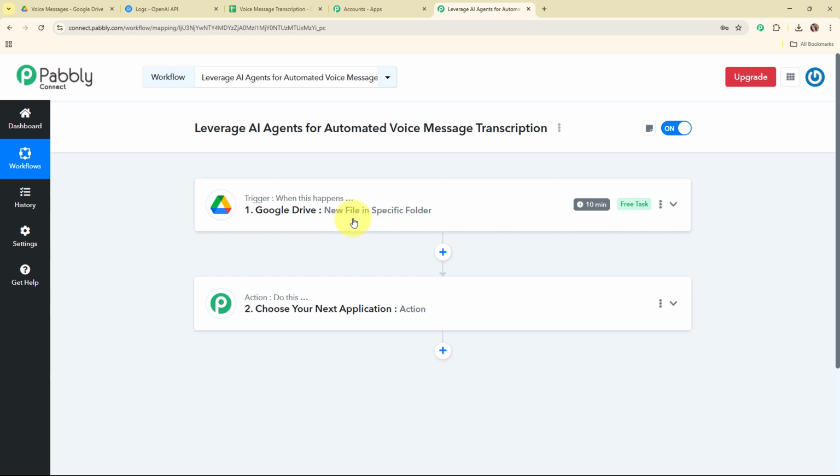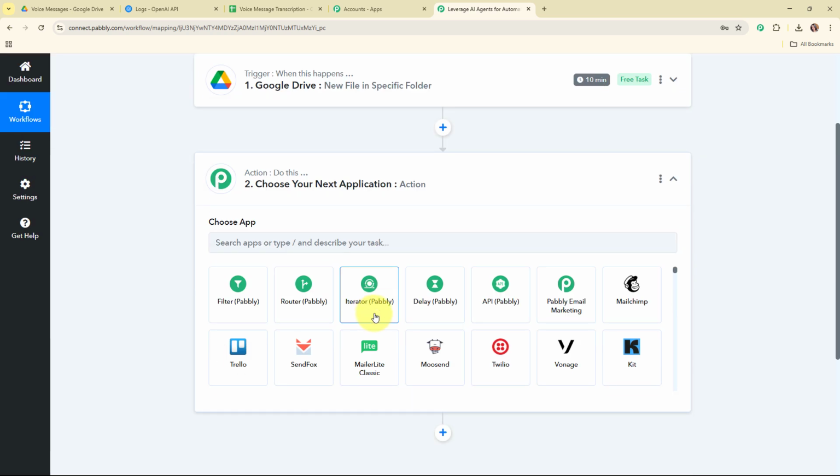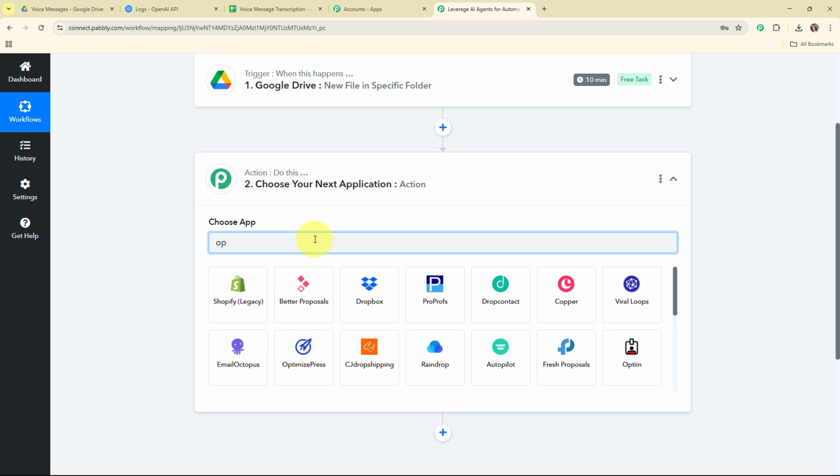Alright, so now after getting the file details through Google Drive, I want to give this file to OpenAI to generate a transcription for the same. So for that, I need to connect my OpenAI account with Pabbly Connect in this action step given over here. So in this action step, I'm going to select my action application as OpenAI.